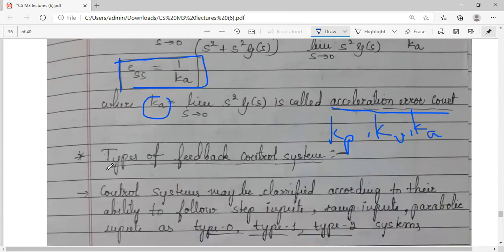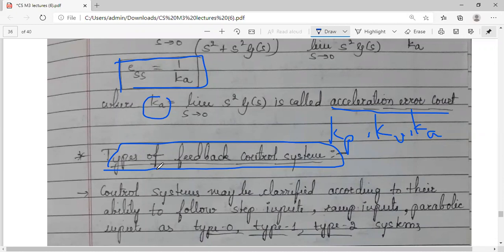Now we were discussing in the previous session, the introduction was over, that is the types of feedback systems. In module 1 we have seen the different types of feedback control systems, that is positive feedback, negative feedback, right? General introduction we have seen. However, we can also classify control systems depending upon how they behave, how well they are able to follow the inputs that are applied.